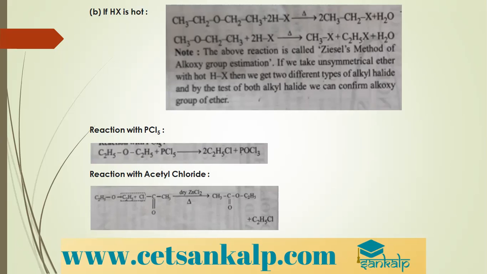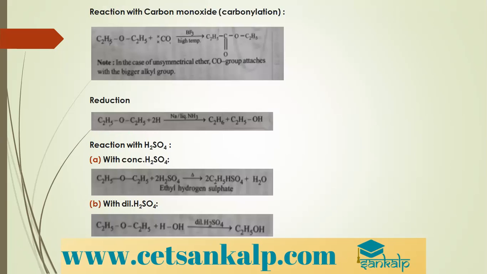Reaction with PCl5, phosphorus pentachloride. When ethers are treated with phosphorus pentachloride, they form chloroethane. They form chloroalkanes plus phosphorus oxychloride. With acetyl chloride in presence of zinc chloride, they form esters. Reaction with carbon monoxide in presence of BF3. In case of unsymmetrical ethers, the CO group attaches with the bigger alkyl group. The CO group remains with the bigger alkyl group.